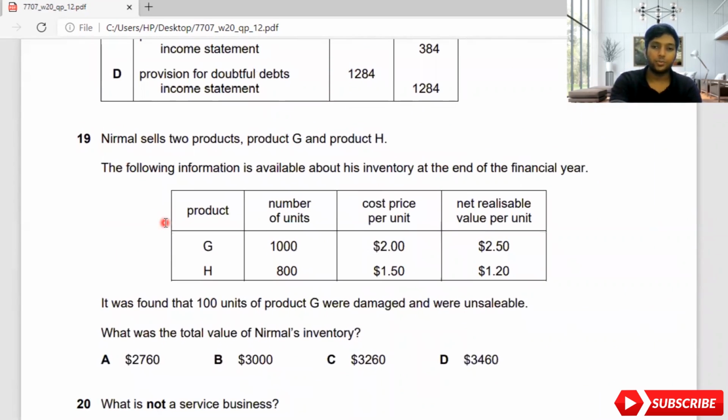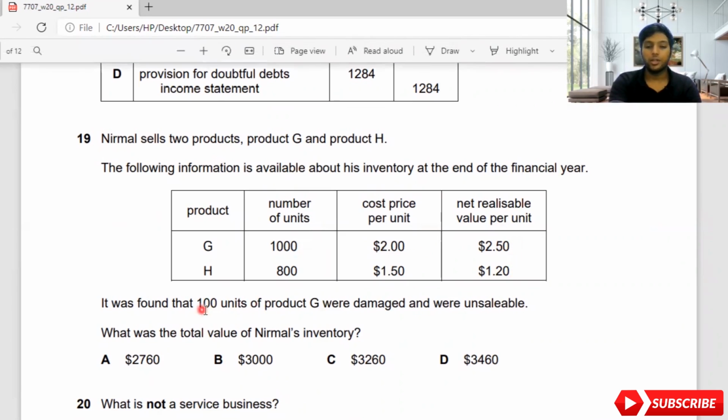Nirmal sells 2 products, product G and product H. The following information is available about his inventory at the end of the financial year. You have product G and product H. Number of units is 1,800 and 800. Cost per unit is $2 and $1.50. Net realizable value per unit is $2.50 and $1.20. It was found that 100 units of product G were damaged and were unsaleable. What was the total value of Nirmal's inventory?